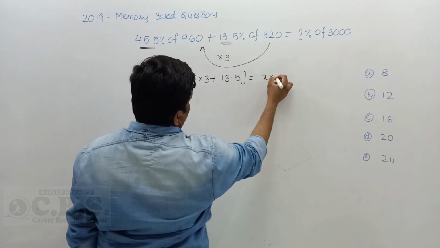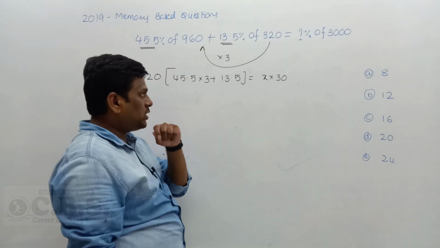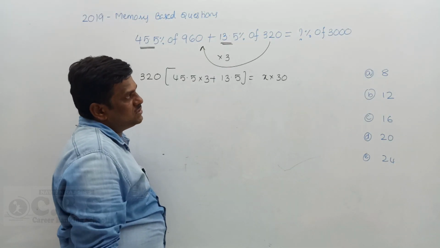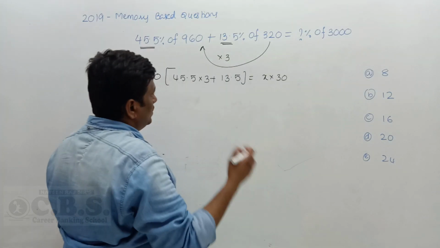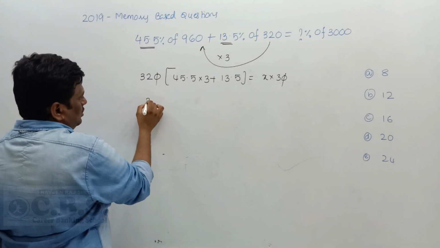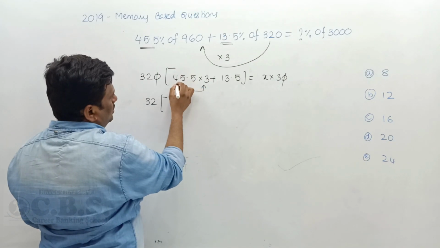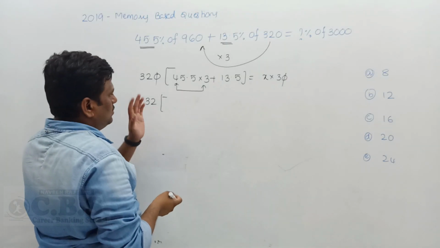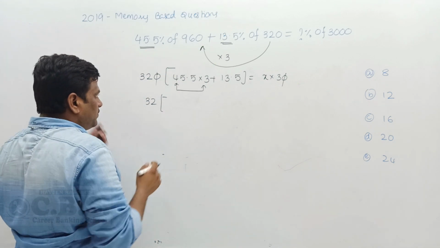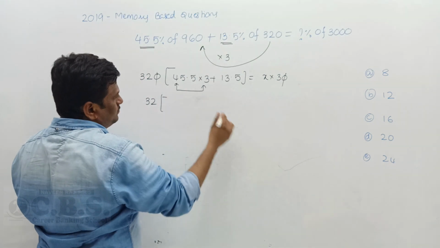X% means x into 30 left. Percentage's 2 zeros get cancelled. Get my point? So percentage of 3000 means 30 left. Now the 0s cancel. Now 32 into 45, so 45 into 3. The calculation is very important for this one. So 3 5s are 15, 4 3s are 12.